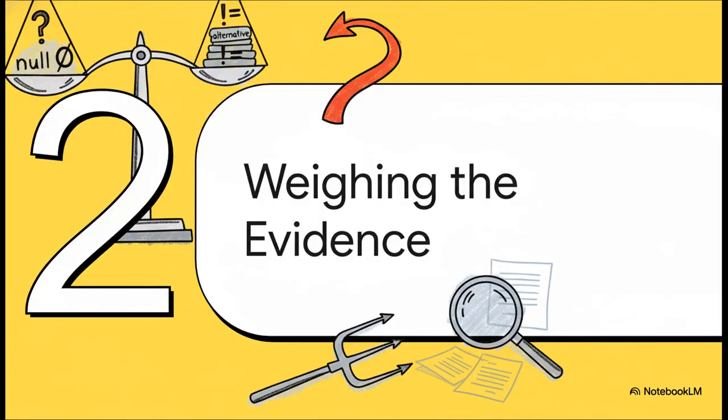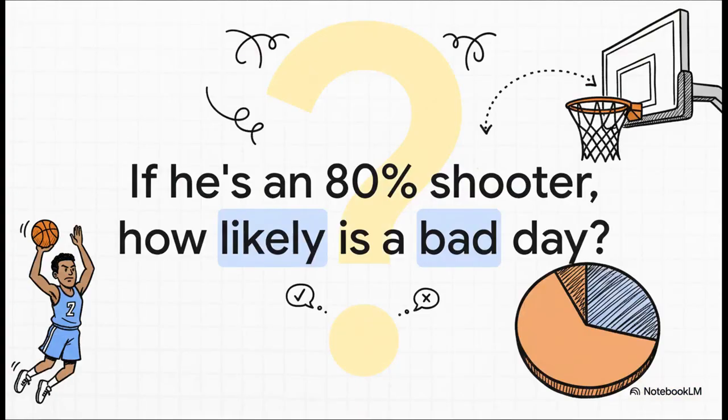Okay, so we've got our two competing theories clearly defined. Now it's time to act like a jury. It's time to weigh the evidence. And the way we do this is by kind of playing devil's advocate. This right here, this is the absolute heart of the whole process. We're going to pretend, just for a second, that he's telling the truth. Let's live in the world where he is an 80% shooter. Now, in that world, how weird is it that he shot 64%? Is that a once-in-a-lifetime fluke, or is it something that could totally happen?